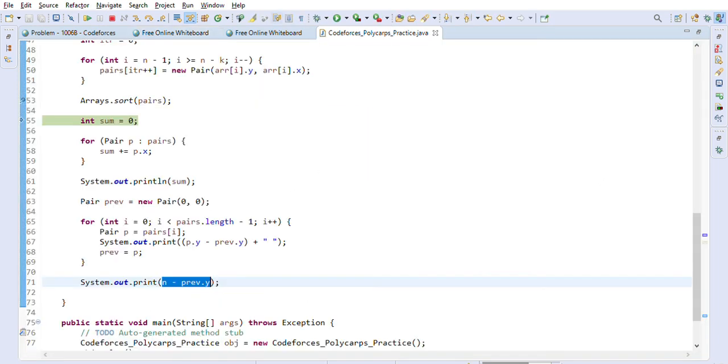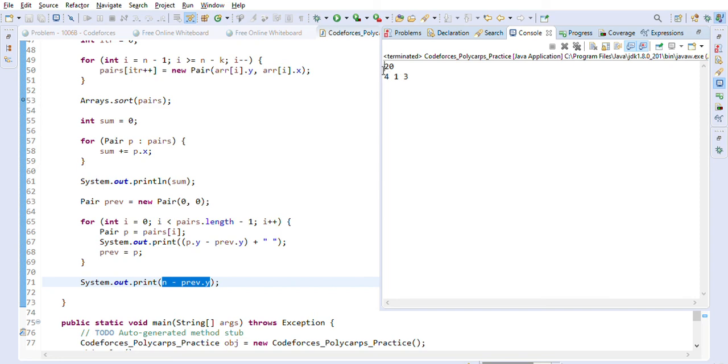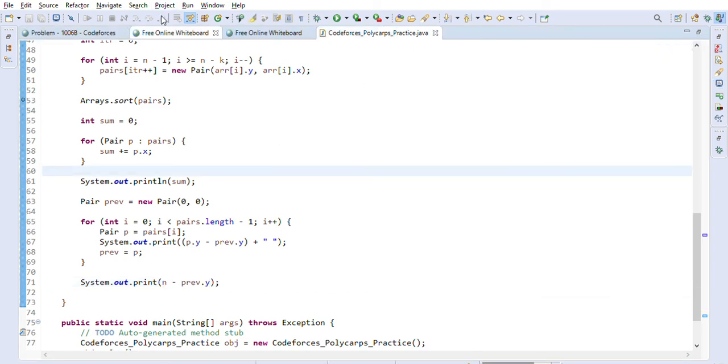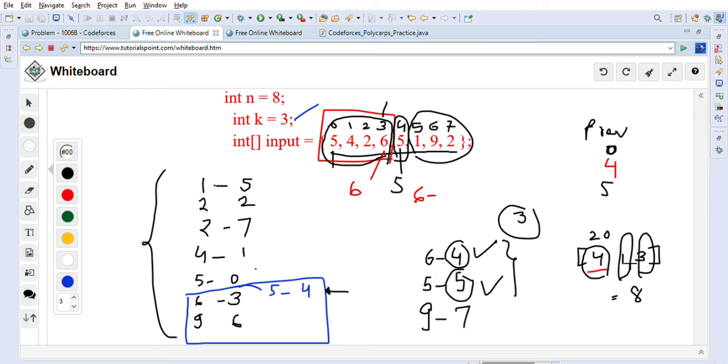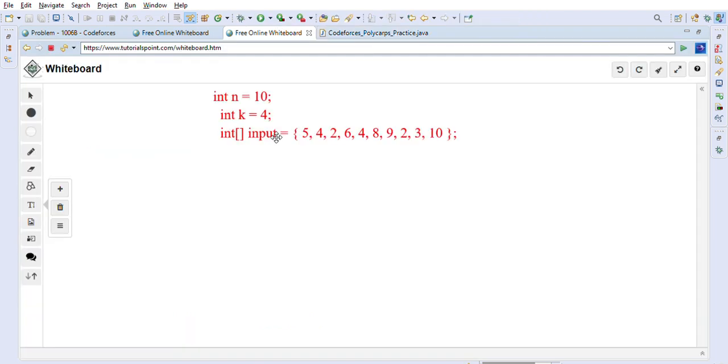So let's go ahead and execute this code snippet for the problem. As you can see, 20 is the correct answer and 413 is the correct answer. As I explained here, 413 is the correct answer. So this is how you can solve the Codeforces problem, Polycarp's practice. Also, let's take another big example. So this is one example.